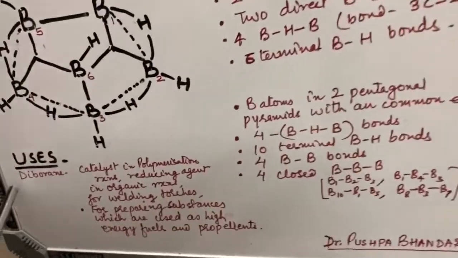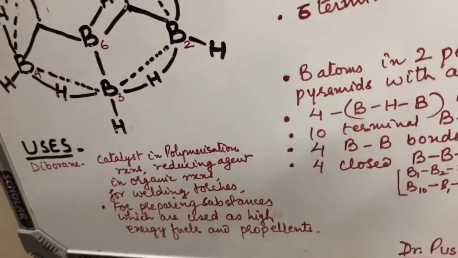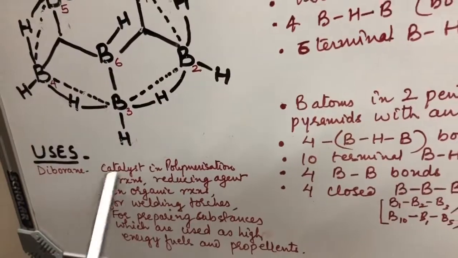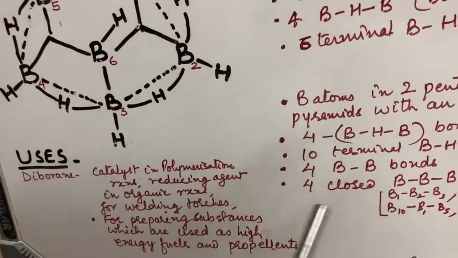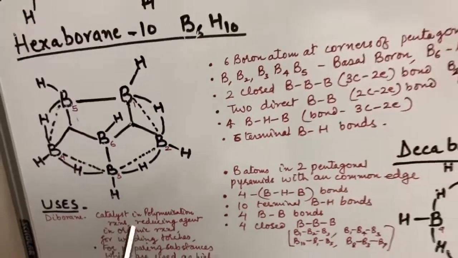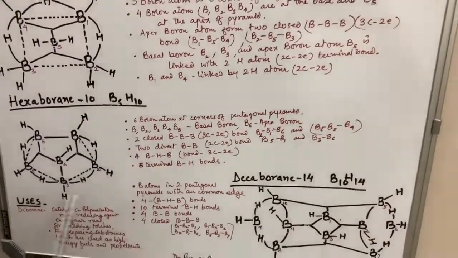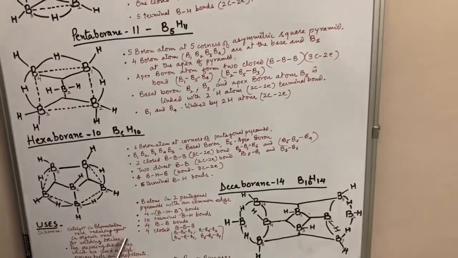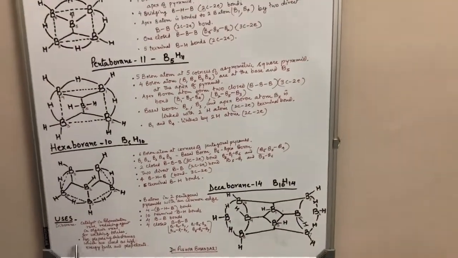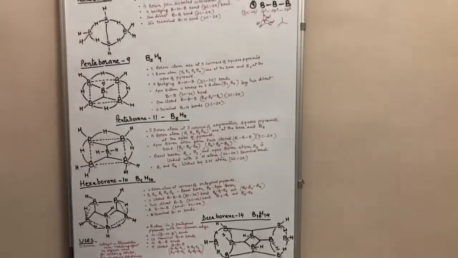Now we come to the uses of higher boranes. In higher boranes, diborane is the most useful compound. It is used as a catalyst in many polymerization reactions in organic chemistry and also it is used as a reducing agent in organic reactions. It is used for welding torches and for preparing substances which are used as high energy fuels and propellants.